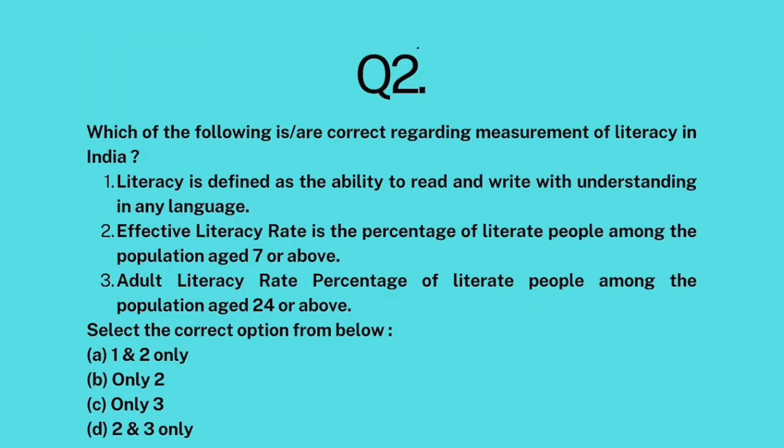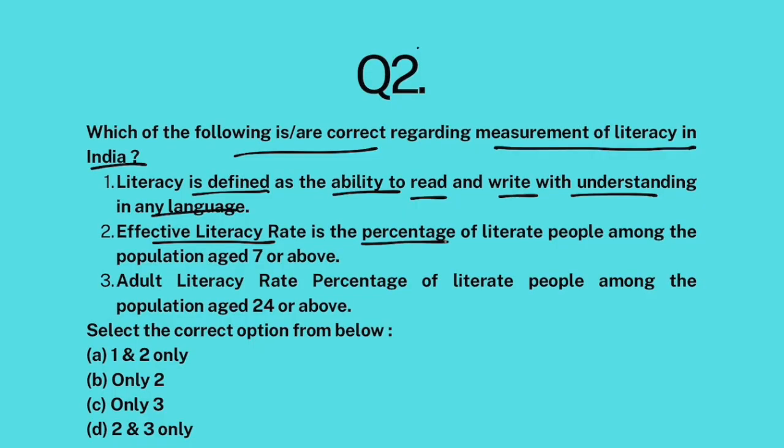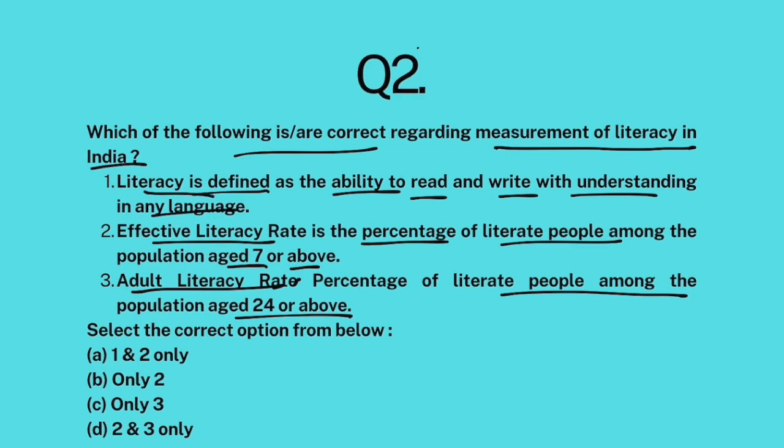Question number 2. Which of the following are correct regarding measurement of literacy in India? Literacy is defined as the ability to read and write with understanding in any language. Effective literacy rate is the percentage of literate people among the population aged 7 or above. Adult literacy rate is percentage of literate people among the population aged 24 or above. Okay. So, literacy is defined like this only. If anyone is able to read or write with understanding in any language, not English, not anything, in any language, he or she is categorized as literate. So first statement is correct.